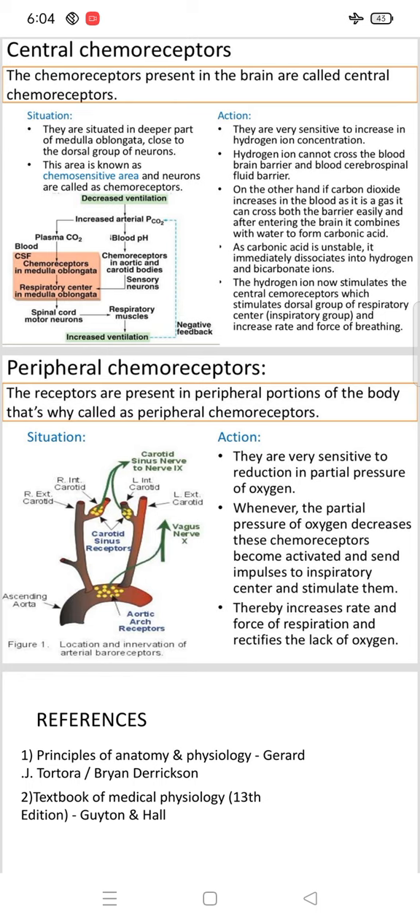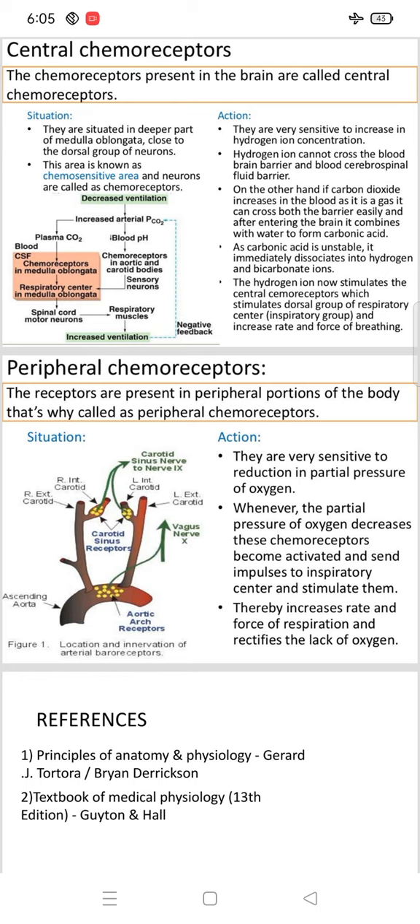The second type is the peripheral chemoreceptors. Peripheral chemoreceptors are the receptors present in the peripheral portion of the body. In the case of central chemoreceptors, the receptors are present in the brain; in the case of peripheral chemoreceptors, they are present in the peripheral portion of the body.